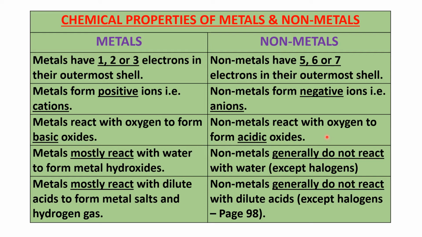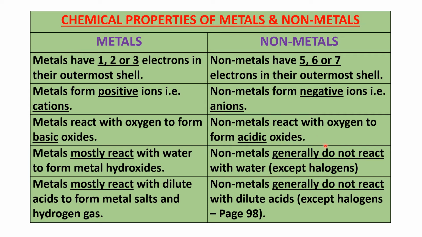Let's say there is one more acid. For example, nitrogen. Nitrogen is a non-metal. Why? It's a gas, that's why it's a non-metal. So non-metal nitrogen reacts with oxygen to form nitrogen dioxide. And when you mix nitrogen dioxide in water, what will you get? You will get nitric acid.